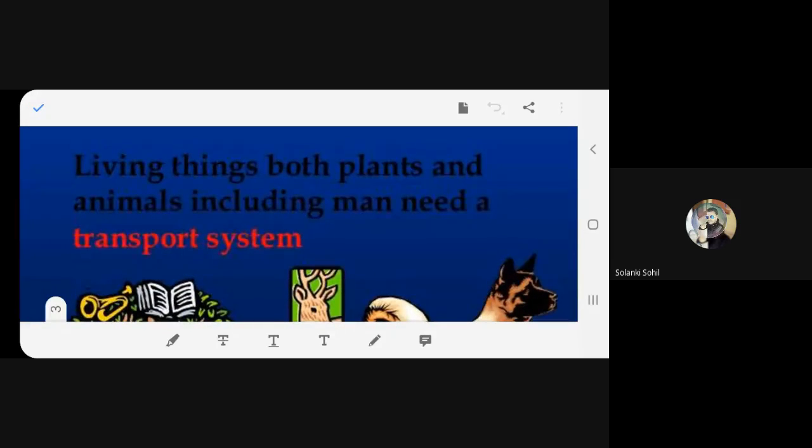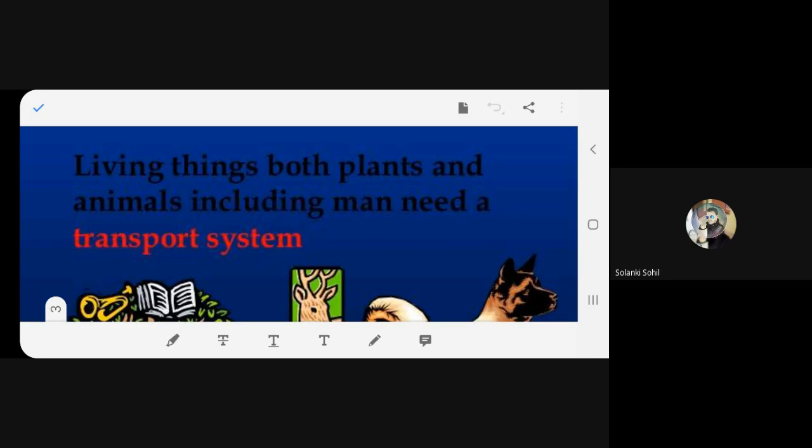Yes, read. Ma'am, can I read? All of you will have a chance. Let Almas go through it first. Living things, both plants and animals, including man, need transport system.